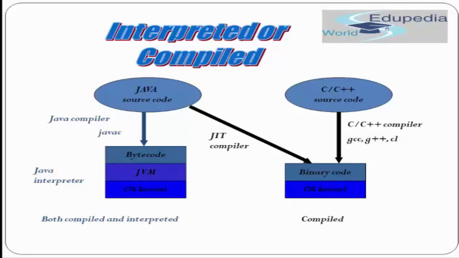Since there is no concept of a bytecode file, C and C++ programs are not platform independent. So if a program is created on a Windows operating system, it cannot be simply run on another operating system, whereas a Java file can be executed on a different operating system because bytecode files get created, which are platform independent.